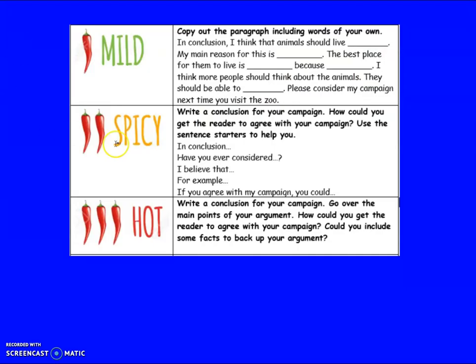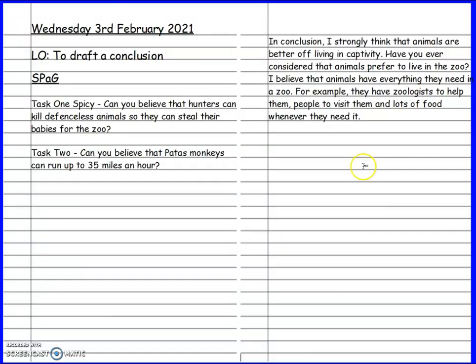And the last sentence starter, if you agree with my campaign, you could. This is telling the reader what action they could take if they agree with your campaign. So we're going to think of some examples of what people can do to help.